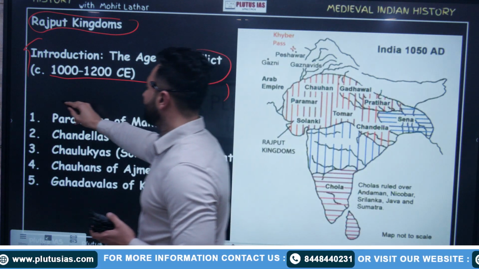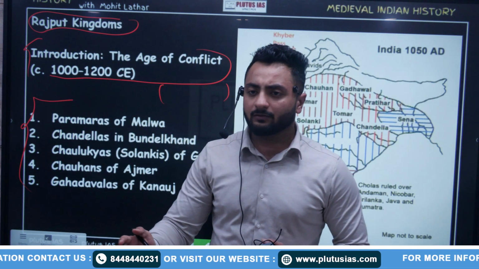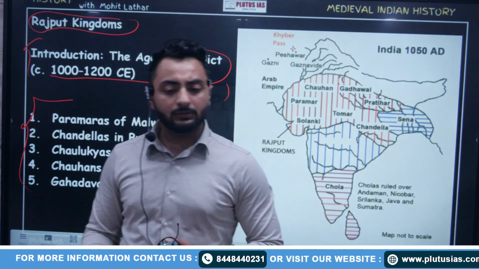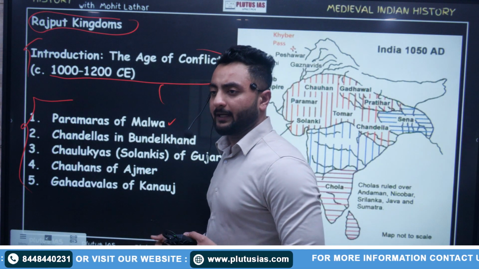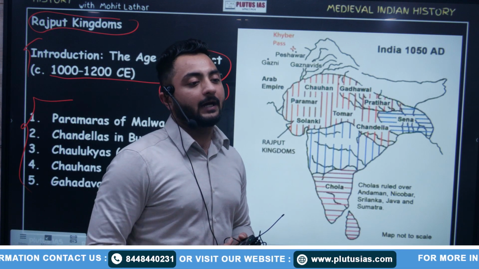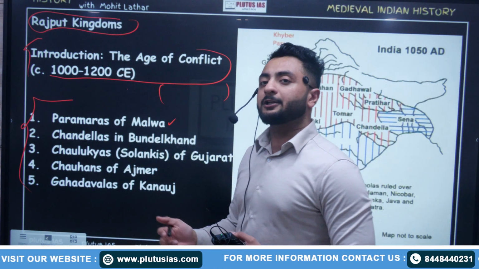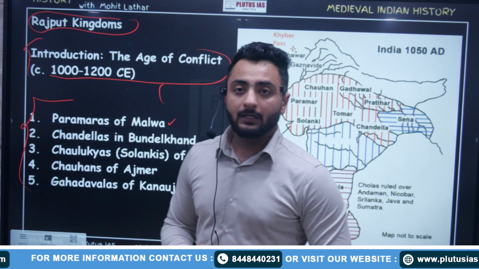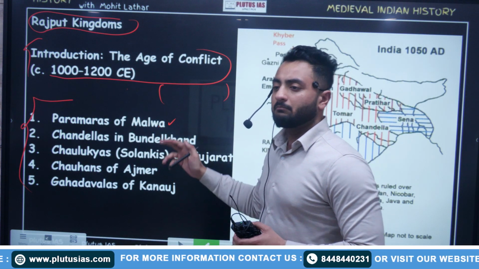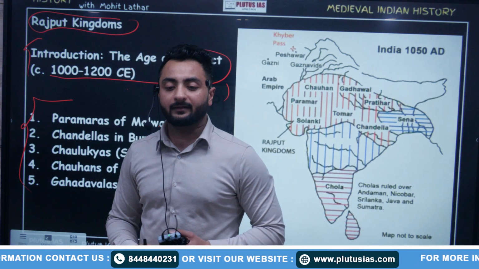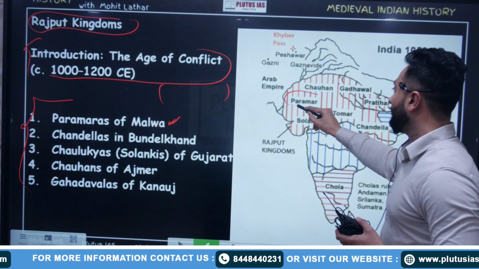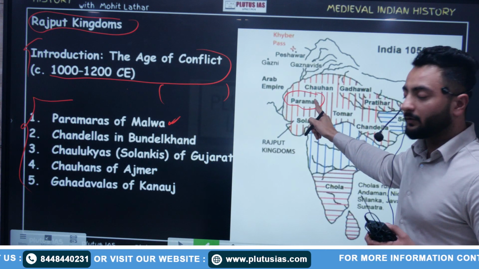As a result, we had some 5 major lineages or lines of Rajputs. Next point: after the fall of Gujar Pratiharas, multiple Rajput states emerged. First were the Paramaras of Malwa. See, this is the Malwa region. So, Paramaras of Malwa. Fine.